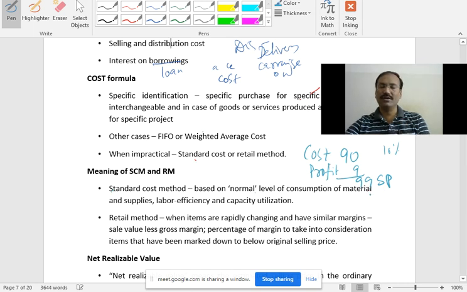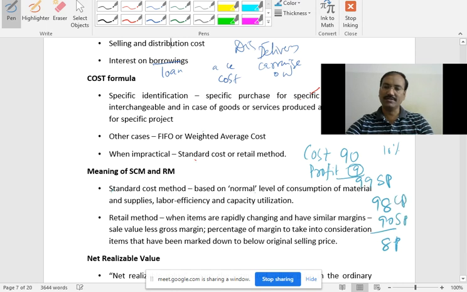Your selling price must never fall below 99, so you are assuring that your profit is 9 rupees. If you sell at 98 rupees, then 90 rupees is the cost and 8 rupees is your profit. Don't do like this. You have to keep your profit exactly 9 rupees, that is the 10%. Never let your profit fall below 10%. You have to base the price on that, and that is the retail price.